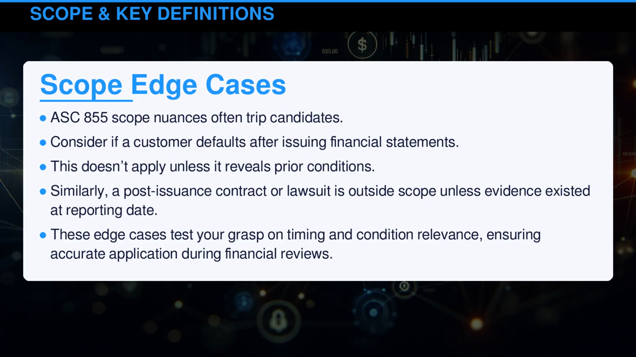ASC 855 scope nuances often trip candidates. Consider if a customer defaults after issuing financial statements. This doesn't apply unless it reveals prior conditions. Similarly, a post-issuance contract or lawsuit is outside scope unless evidence existed at reporting date. These edge cases test your grasp on timing and condition relevance, ensuring accurate application during financial reviews.